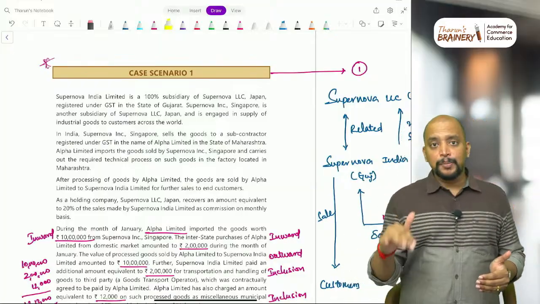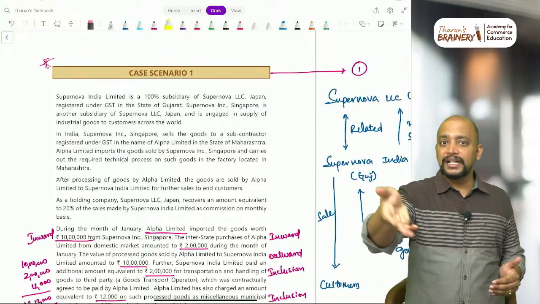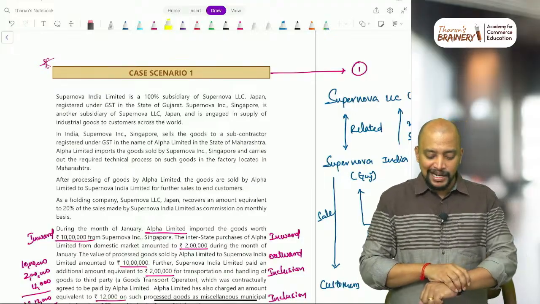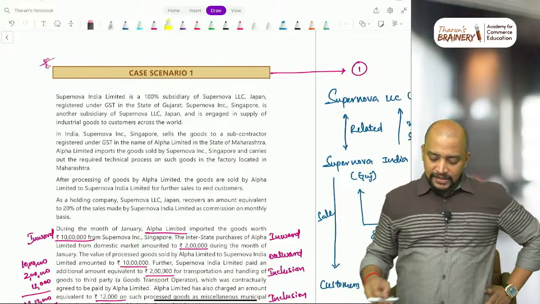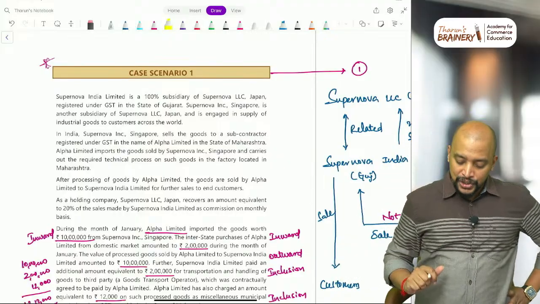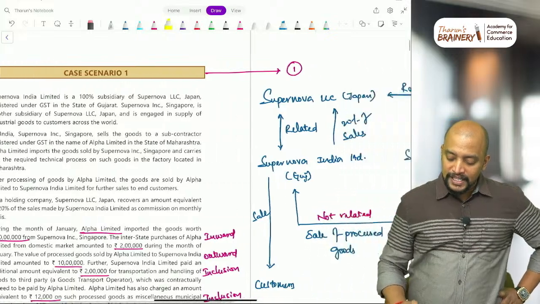So these are some important case scenarios, and don't ask me where this PDF is. It's already there in ICI. It's the ICI's PDF only which I am taking here. So this first one is related to some complex transaction. They have given some paragraph here. Let's try to understand what this paragraph is about.